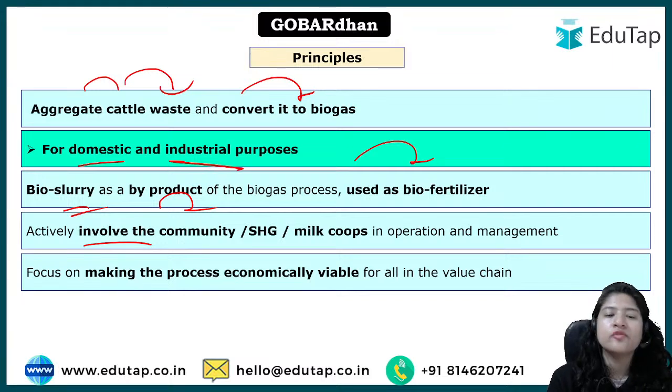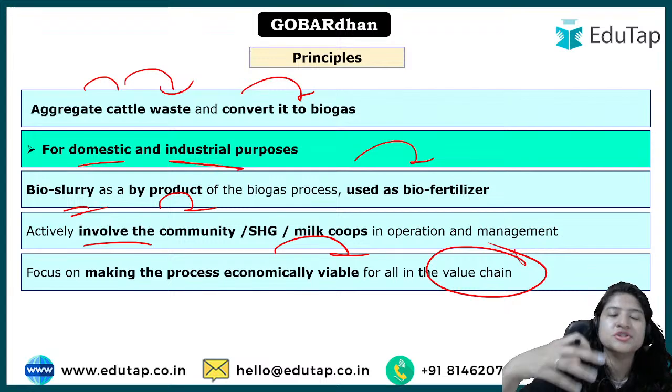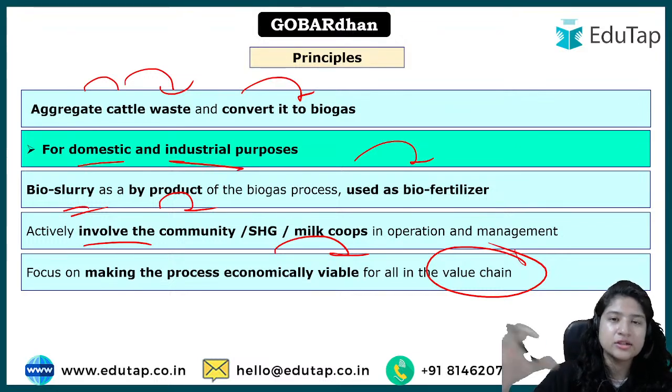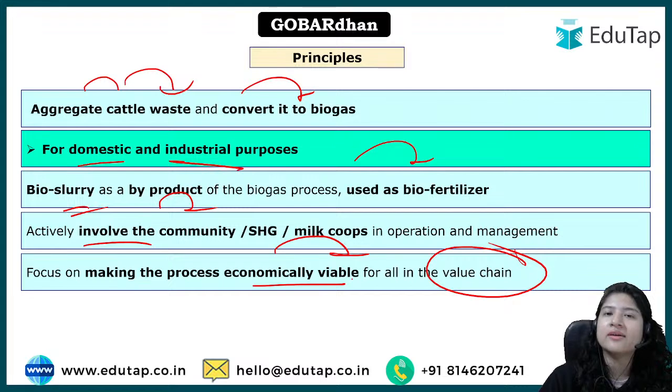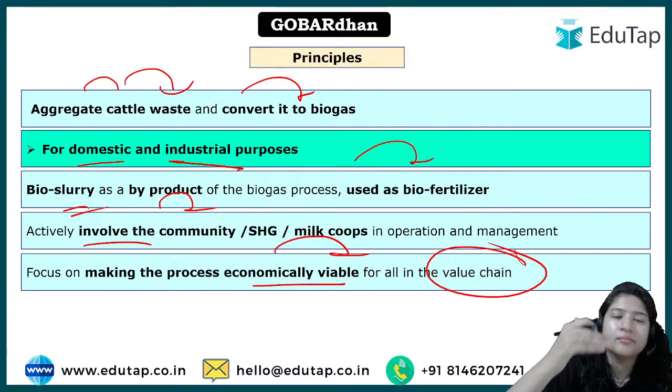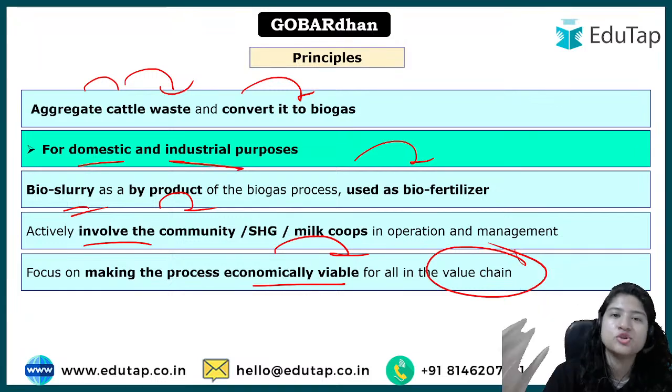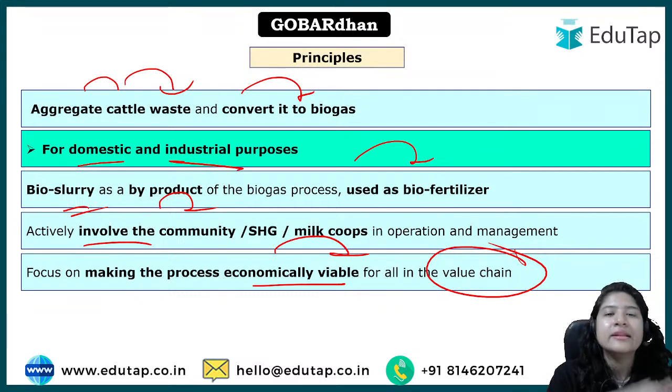So the aim will be to involve more and more communities, and also the aim will be to make this process, the Gobardhan plant establishment, the value chain that will be added, from where this particular waste is generated till getting it to the consumer, economically viable. In no step should the expenses increase so much that the consumer will have a problem at the end, and this whole system will fail, right? So it has to be economically viable.